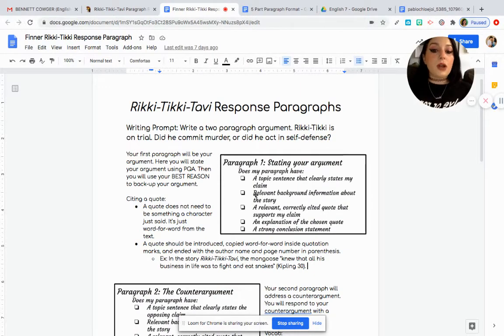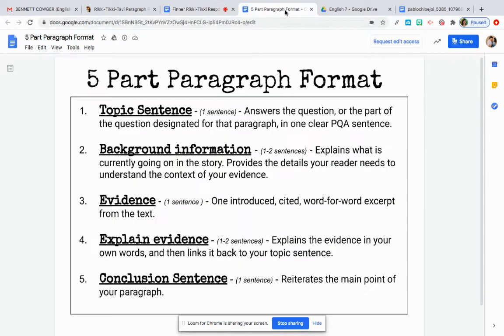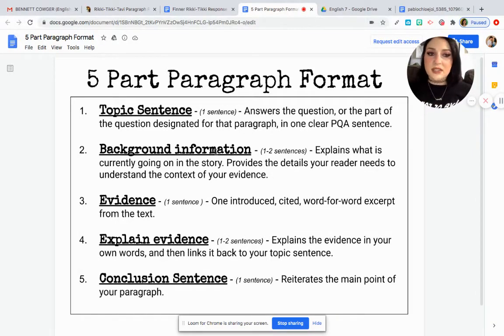Then what we need is relevant background information about the story. Even though I am your audience, you still want to give some background information so that I know where you're coming from, what you're talking about, and that you have a good understanding of what's happening. Let's jump back to our 5-paragraph format. Your background information should be 1 to 2 sentences. It doesn't need to be a summary. It should not be a summary. This is just explaining what's currently happening at that moment in the story. You're going to provide details for me before you set up your evidence that supports your argument. Again, it should just be 1 to 2 sentences, very simple.